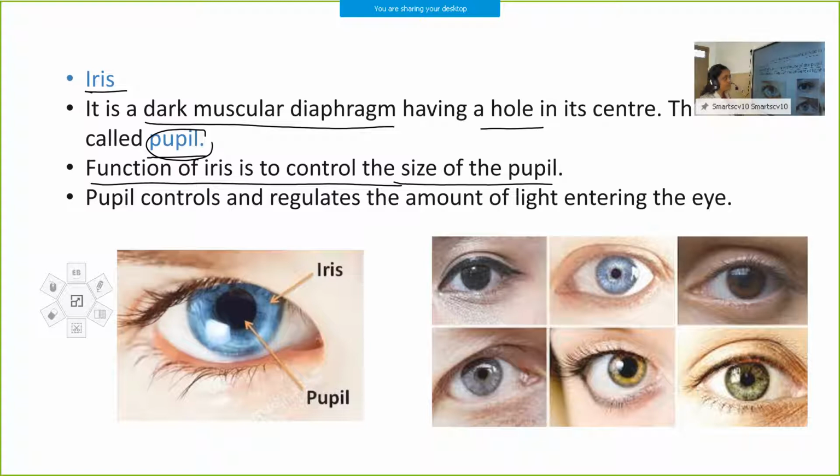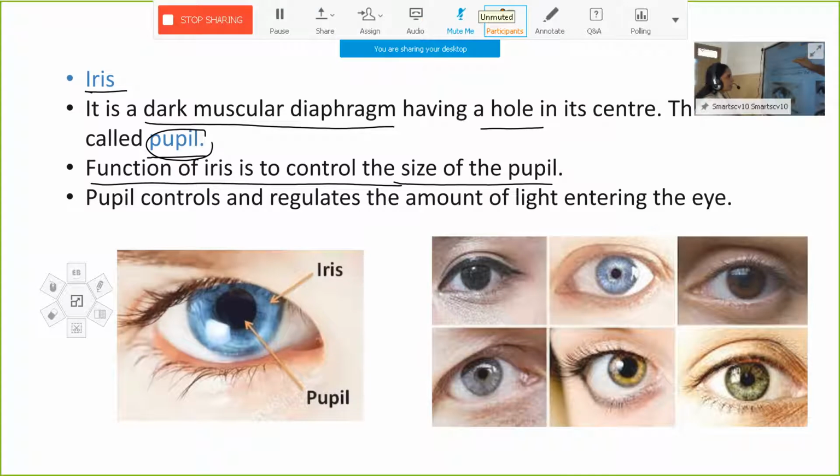And what is the function of the pupil? I told you it is a hole at the center of the iris. It is the part of the eye through which light enters the eye and reaches the eye lens. It regulates the amount of light entering the eye.